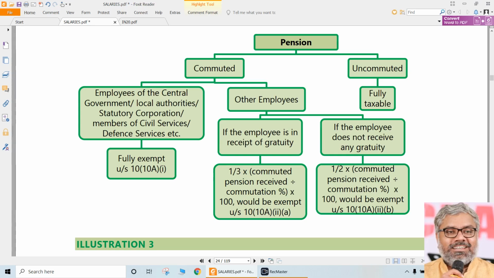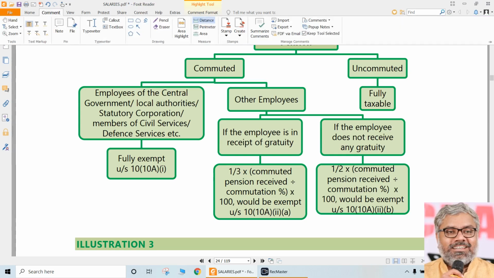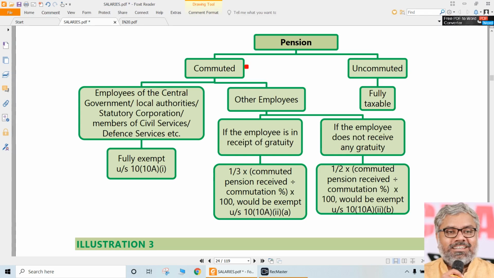These provisions, whatever we discussed, are already summarized here. Pension is classified into two categories: one is commuted, one is uncommuted. Uncommuted is fully taxable, so there is no need of further discussion. What if it is commuted? Then we have to check the nature of the employee. Are they related to central government, state government, local authority, statutory corporation, etc.? If so, then the commuted pension they received is fully exempt under section 10(10)(a). Further subclauses are not required. In case of other employees, you have to check whether the employee is in receipt of gratuity or not.